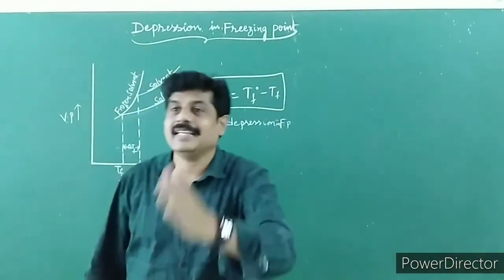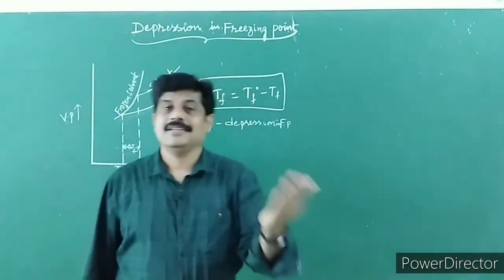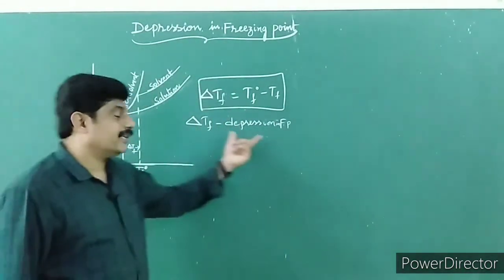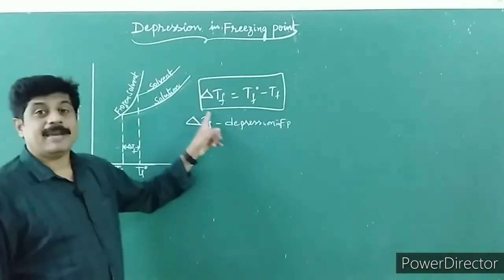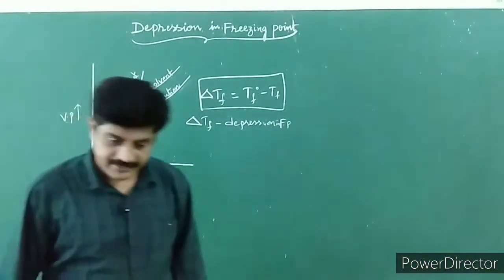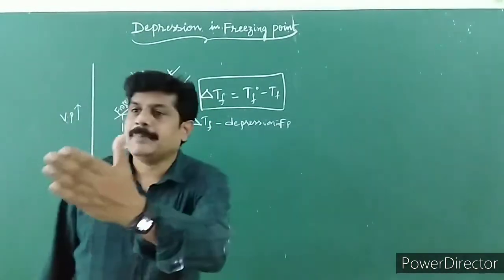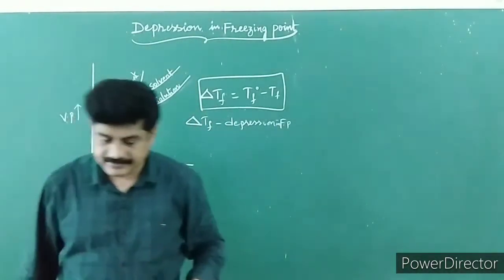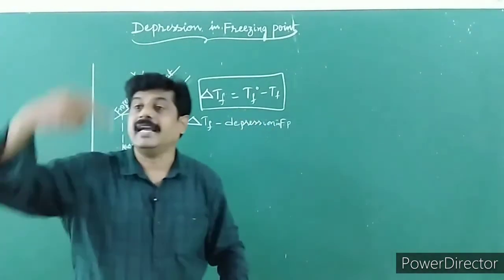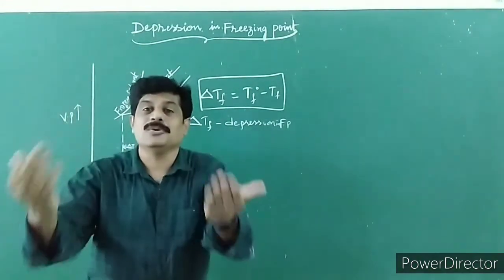And that decrease in freezing point of the solvent containing non-volatile solute is nothing but depression in freezing point, which can be given in the mathematical expression delta Tf is equal to Tf0 minus Tf. Children, it has been experimentally proved and determined that depression in freezing point of the solution is directly proportional to molar concentration of the solution.